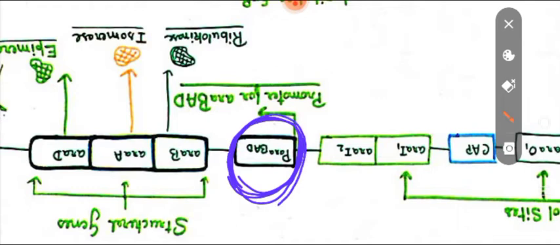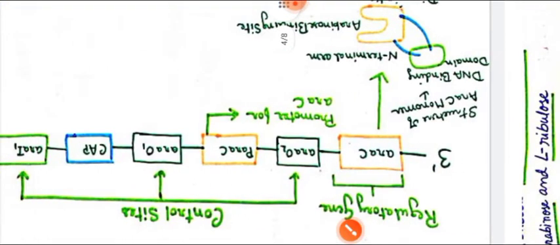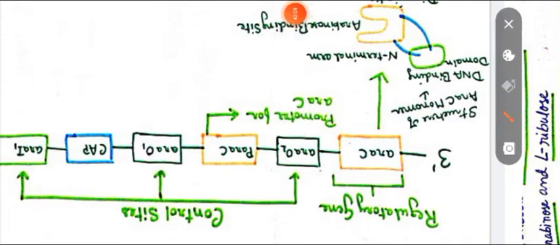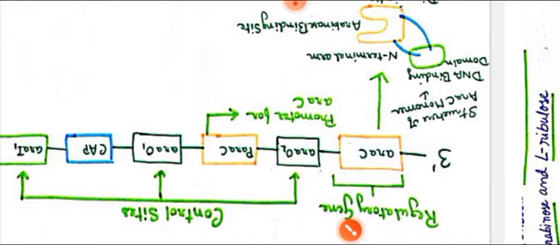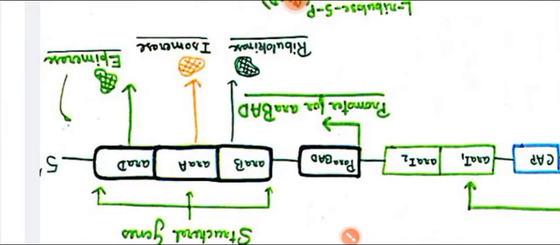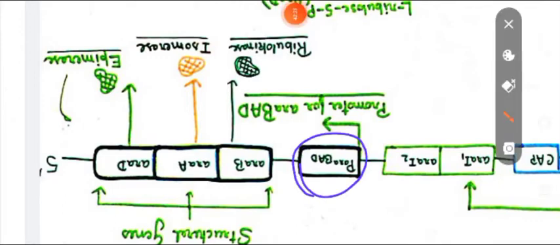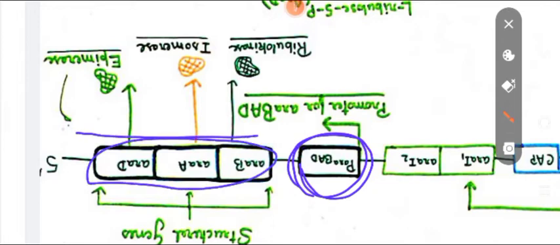So PARA-BAD is the promoter for the ARA-B, ARA-A and ARA-D genes. While we said that PARA-C is the promoter for the ARA-C gene, where transcription occurs in one direction, here the transcription occurs in the opposite direction. PARA-BAD is the promoter for these three structural genes, ARA-B, ARA-A, ARA-D.